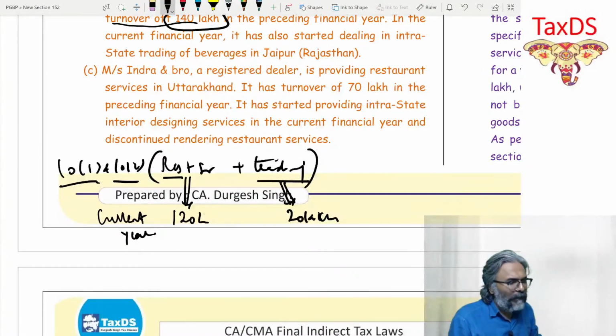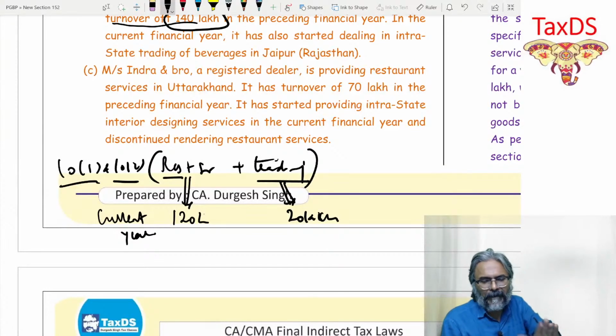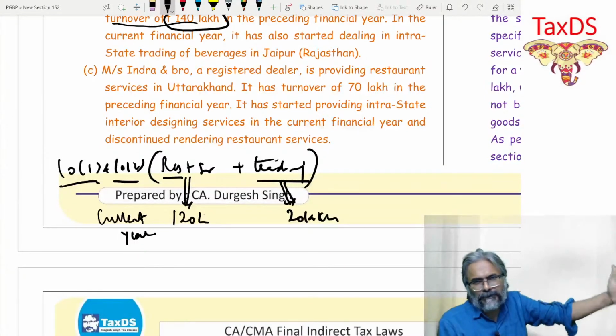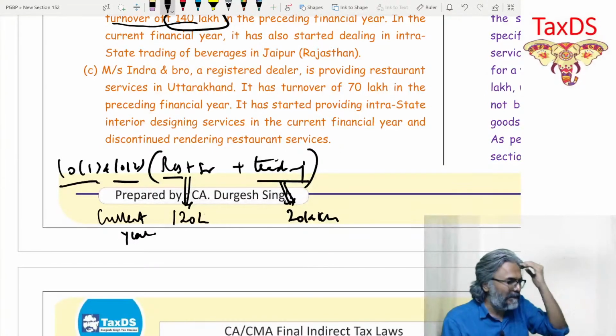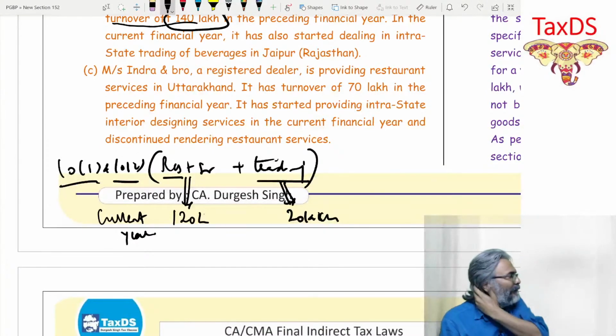If in the same question they had told you to compute the liability also, wherein restaurant service is 120 lakhs in the current financial year, and trading in juices, which is goods, is 20 lakhs, what would be the liability in this case? Quickly, students, you should be in a position to tell me the answer. We have discussed this kind of question earlier also.